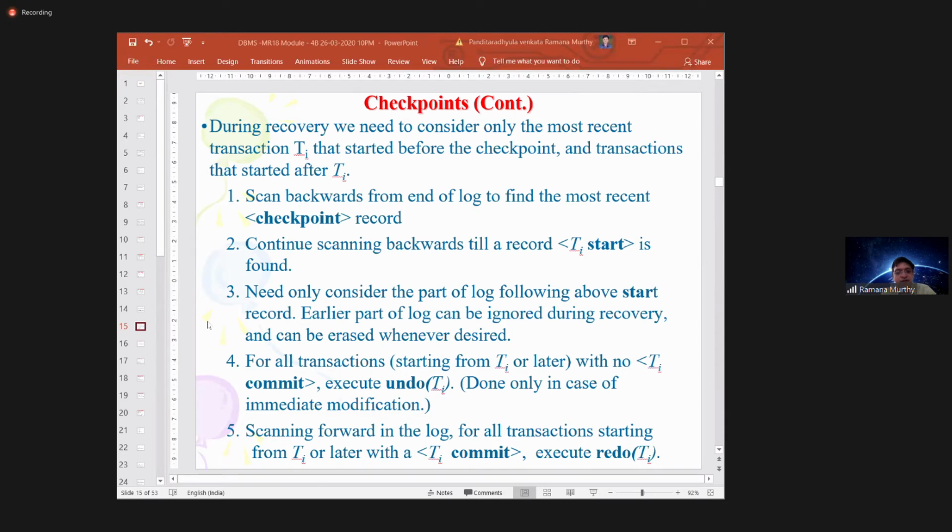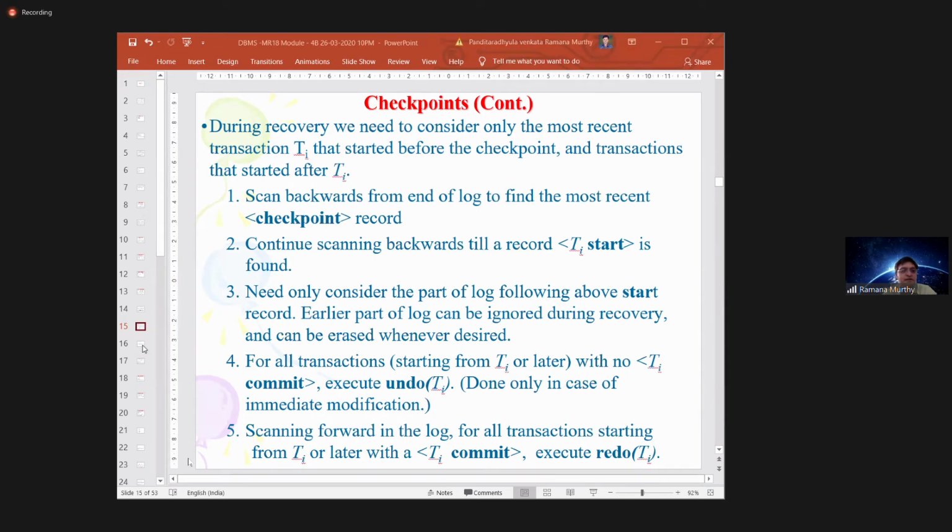If the TA commit is not identified when you reach the end of the log file, then execute undo for that particular transaction. Whenever you execute undo, you are replacing the database values with the old values. Whenever you execute redo operations, you are replacing the database values with new values.